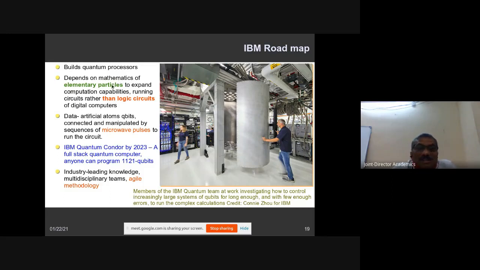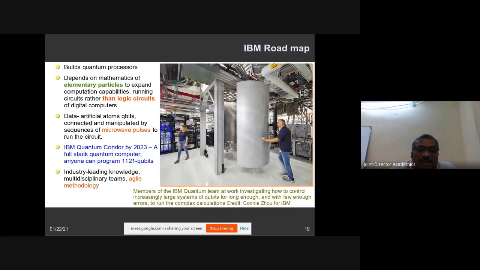So here, basically, it uses elementary mathematical particles, and the data atoms, the qubits, are connected by microwave pulses. In conventional computers, we use wires and other things. Here, microwave pulses are used to connect and communicate the information among the circuits.